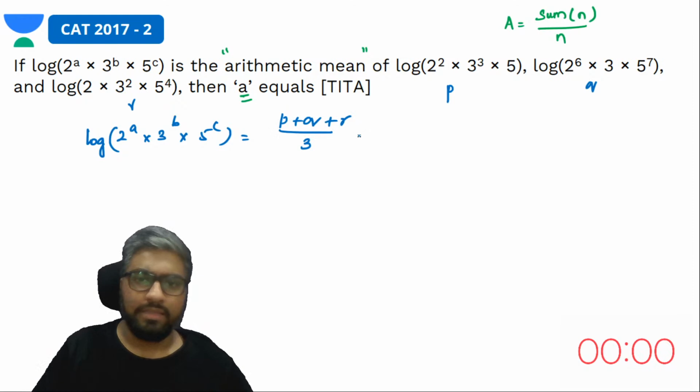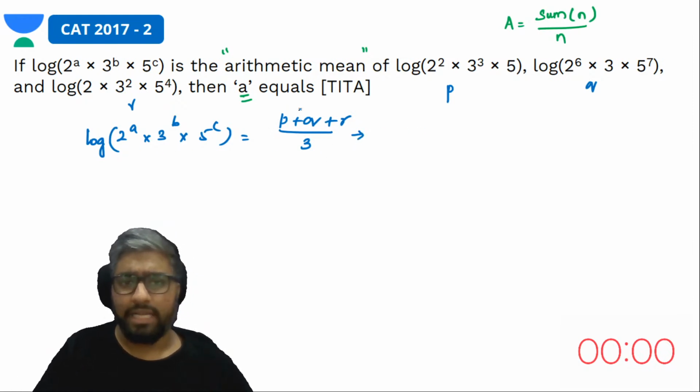This basically means P plus Q plus R, the sum of these 3 terms, is 3 times log of 2^A into 3^B into 5^C.